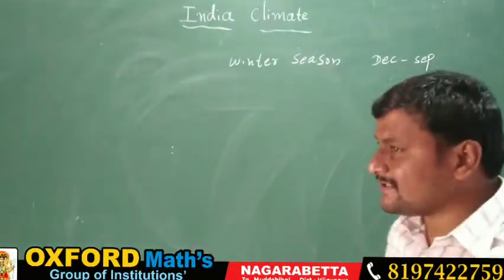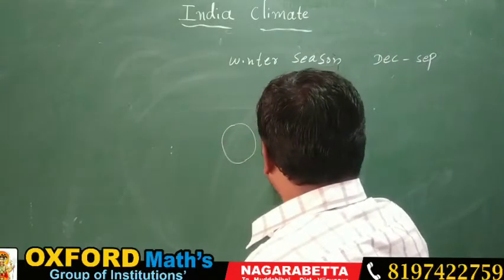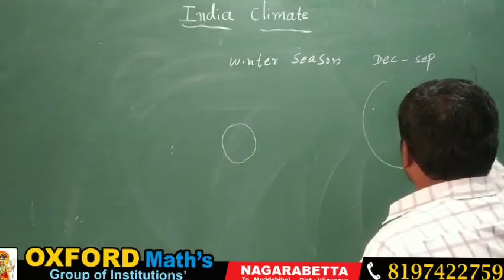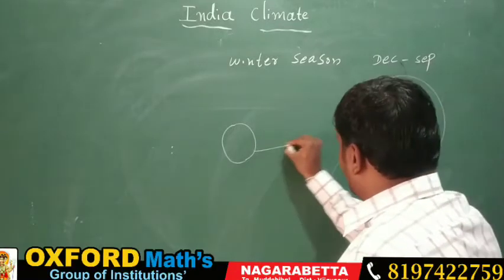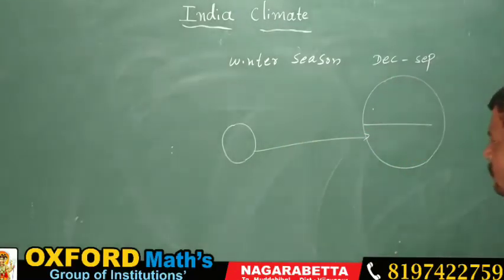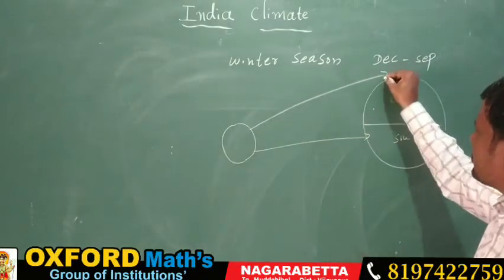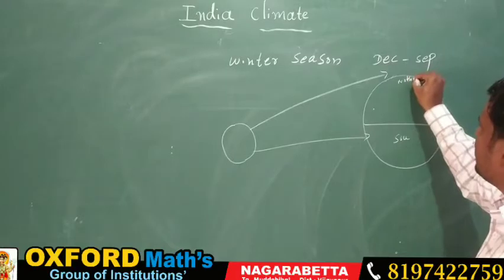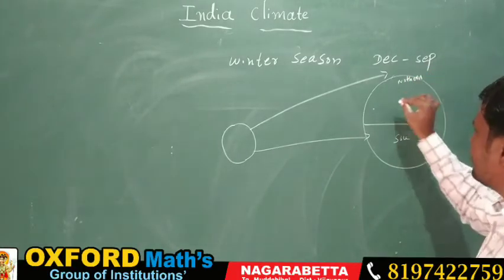So in the winter season what happens? The vertical sun rays are going to fall on the southern hemisphere. So this is the southern hemisphere. Vertical sun rays reach the southern hemisphere and the oblique sun rays fall on the northern hemisphere.